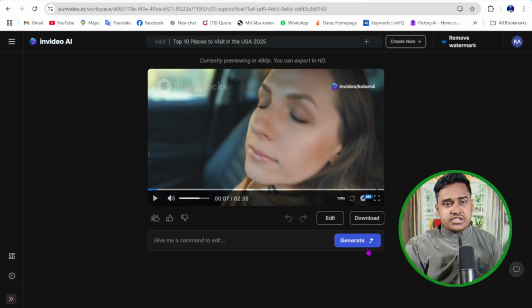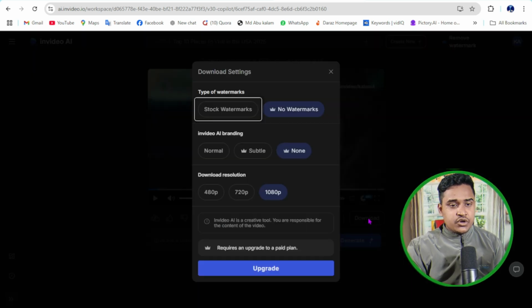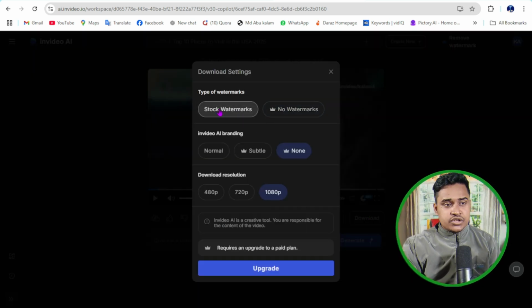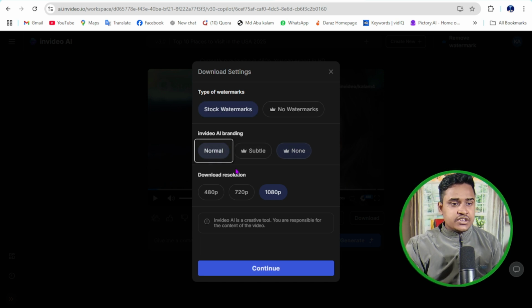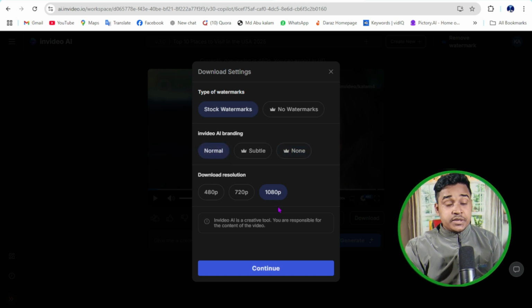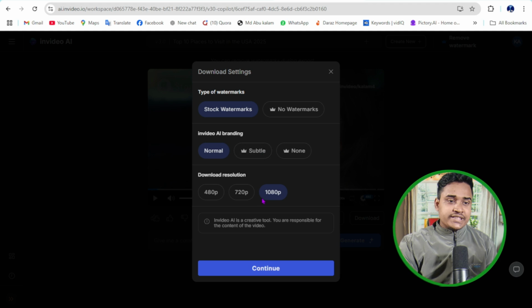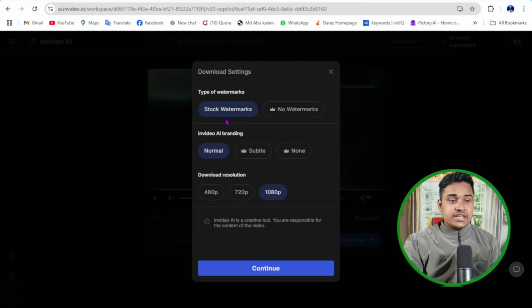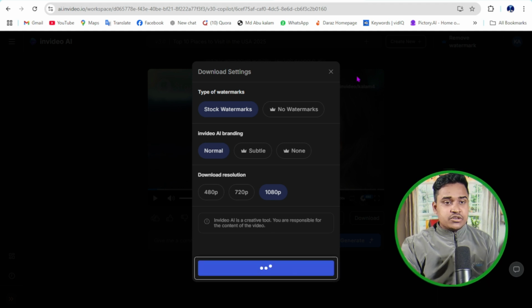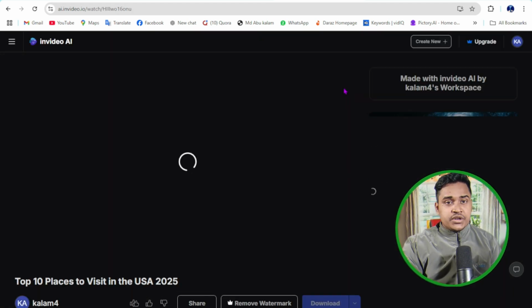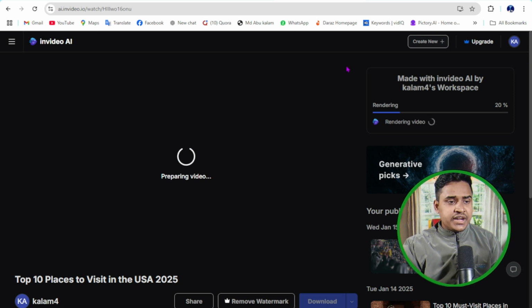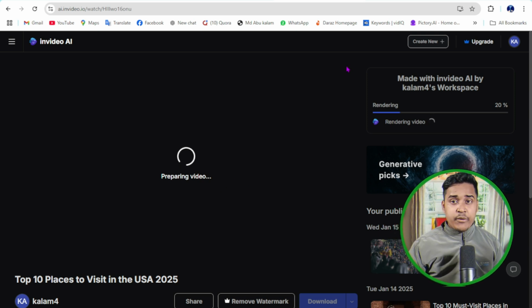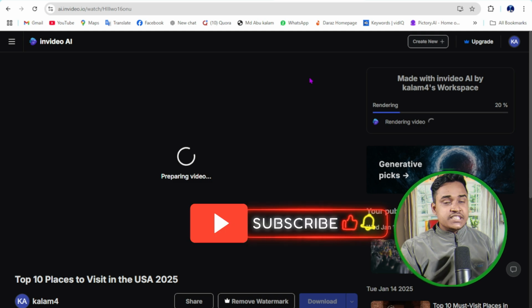So I don't need to change anything here. I just click on download, then click on stock watermark, then click on normal. Then 180 pixels is good for me. If you have a paid account, just select no watermark and subtitles on, then click on download. So I select the free method, then click on continue. Wow, it's already working right now. So this is a method for how you can create any type of video using this InVideo AI tool.